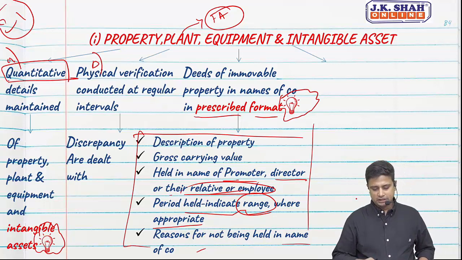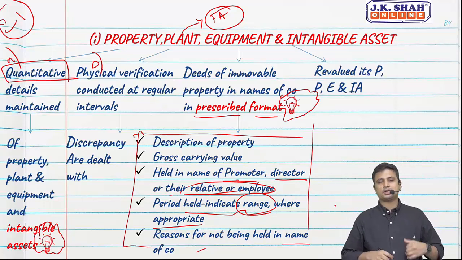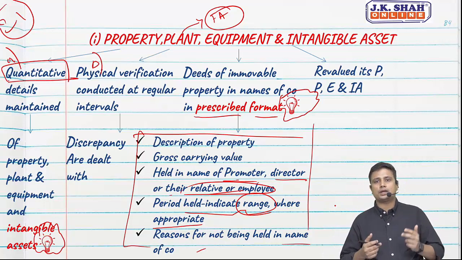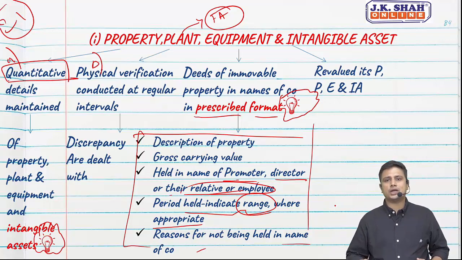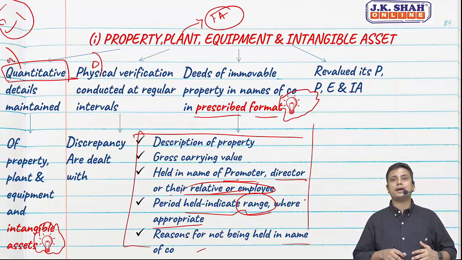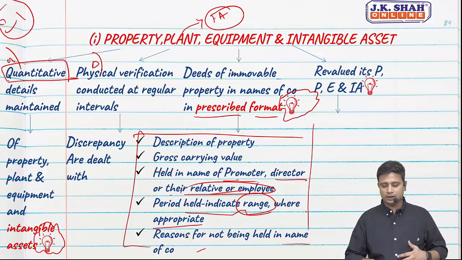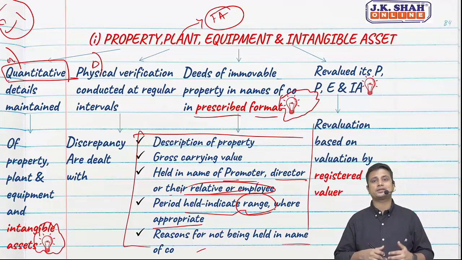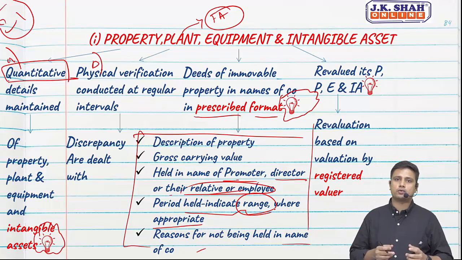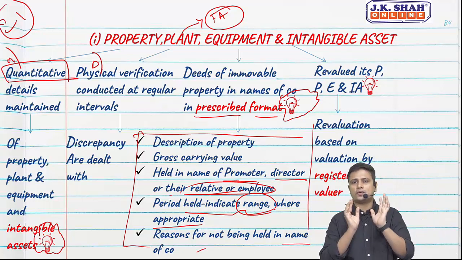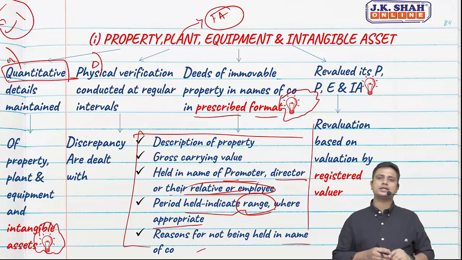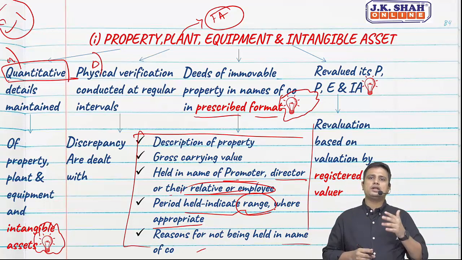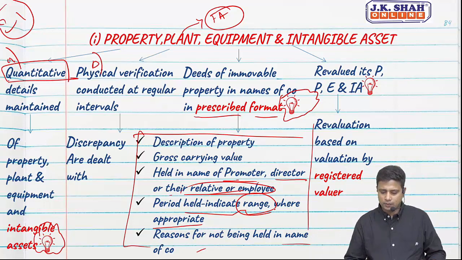Okay, next, whether there is a revaluation in the plant, property, equipment or intangible assets. What are they asking? Whether there is any revaluation, and if there is a revaluation, whether the revaluation has been done by a registered valuer. So first we need to check whether there is any revaluation in context of property, plant, equipment or intangible asset. If yes, we need to check whether the same has been done by a registered valuer.